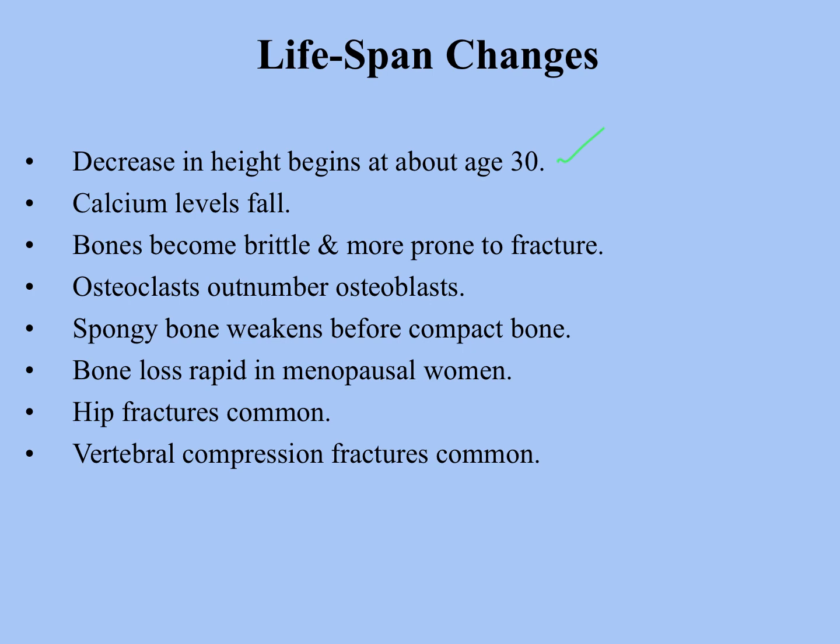Spongy bone, or that trabecular bone, weakens before compact bone, and that kind of makes sense because compact bone is much more solid and it takes longer to wear that away than it does the more thin trabecular bone. Bone loss is more rapid in postmenopausal women, and of course that has to do with the decrease in female hormone levels. Hip fractures are very common because that's where a lot of weight is borne. And vertebral compression fractures are also common because the spine also carries a lot of weight.